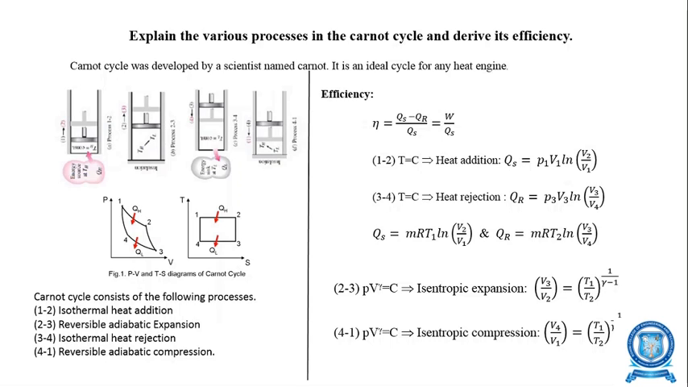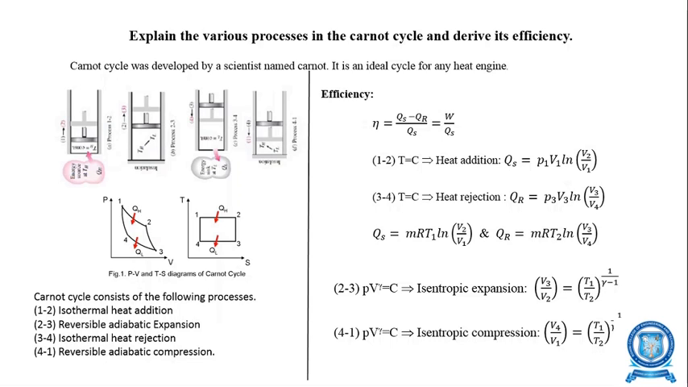Here, in process 1 to 2, the addition of heat is taking place. We are adding heat to the system or the engine. At the same time, the temperature remains constant. Therefore, we have represented it as an isothermal process. So you have to remember this point. When we are adding or rejecting heat from the engine or a system, we should keep the temperature constant. Therefore, we call the process isothermal heat addition.